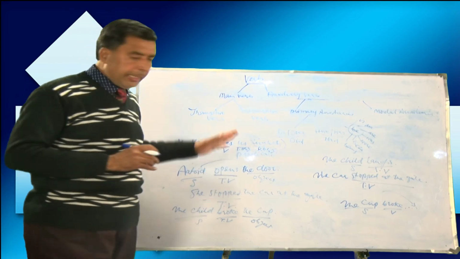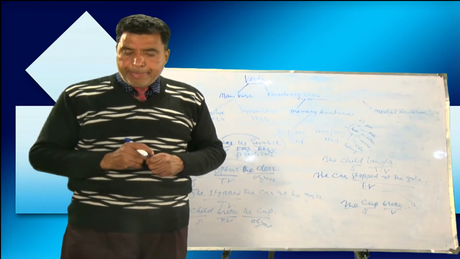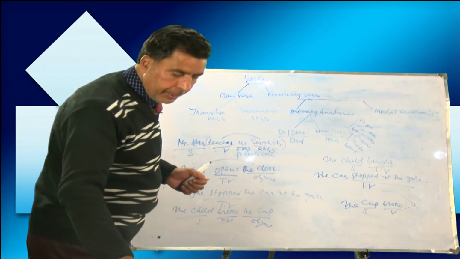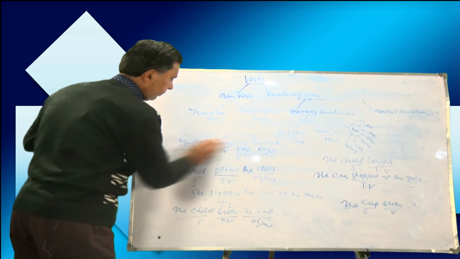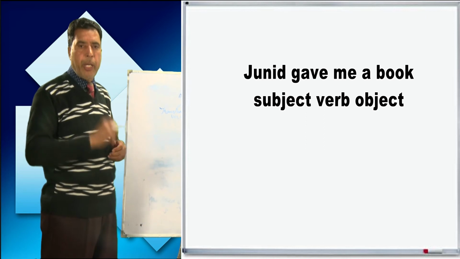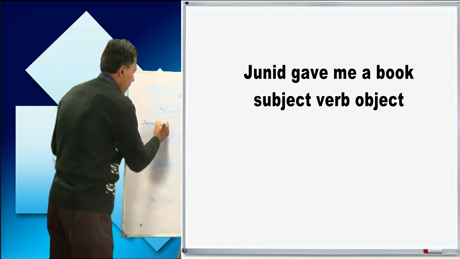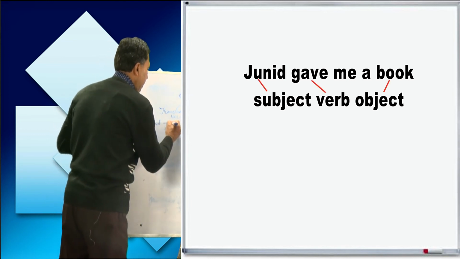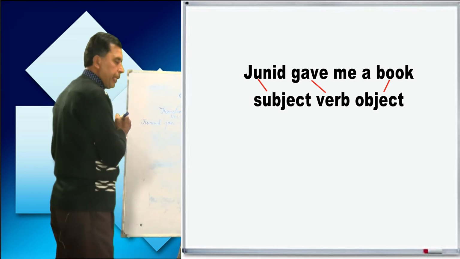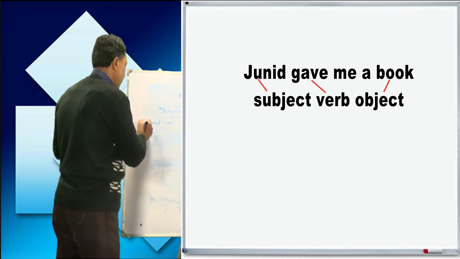I'll give you some sentences now, some examples. Junaid gave me a pen. If I write this sentence here, let me rub it. I'll write some sentences and you will tell me whether the verb has been used as transitive or intransitive. If I write here, Junaid gave me a book or a pen. Here Junaid is subject, gave is verb, and a book, here it is object.